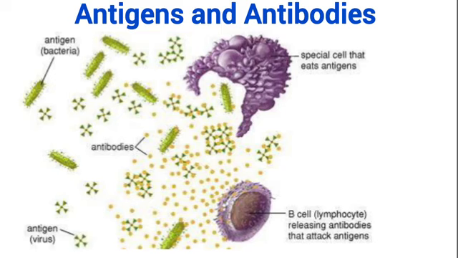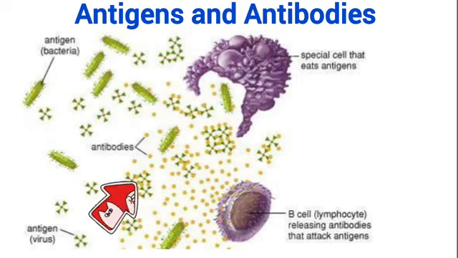Imagine the bacteria entering the body of a human being. Now, this bacteria is not part of the body system of that human, and the body system does not recognize it. It recognizes the bacteria as a foreign agent. Now, this bacteria is actually called antigen. The body of this human being produces chemicals that will fight this foreign body because the body does not recognize this bacteria as part of itself.